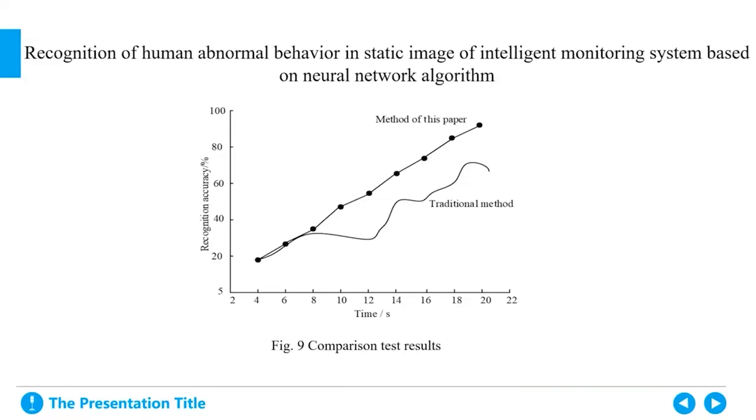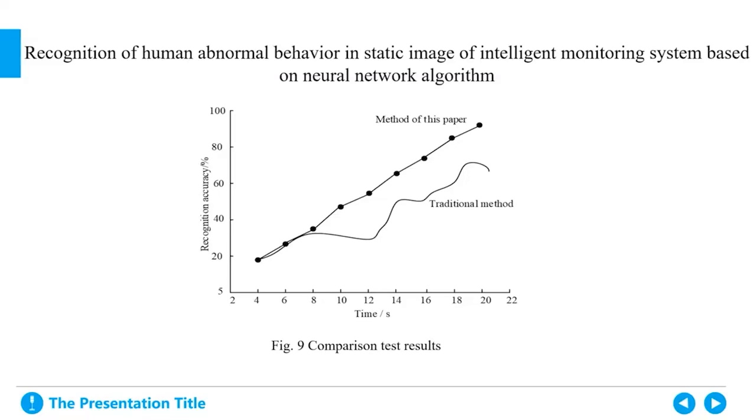We can see that both the traditional method and the method in this paper have good recognition results in the range of less than 10 seconds. But as time continues to increase, the traditional recognition ability has eased, and the recognition accuracy is maintained at about 60%.